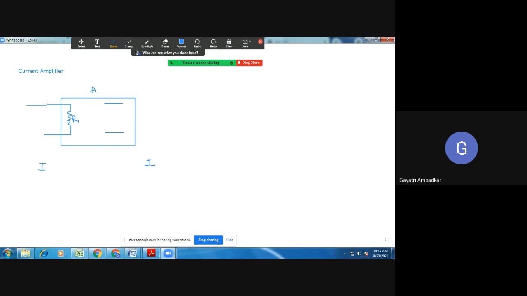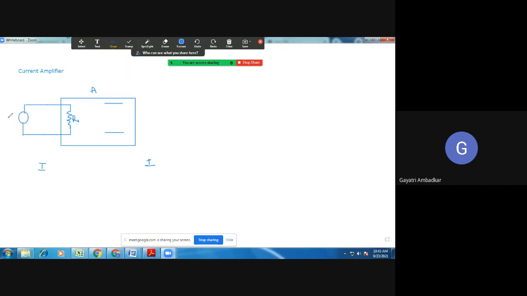Yes, ma'am. So if input is current, which source shall I show on the input side? If input is current, then I must show a current source. Input shall be given with the help of a current source.